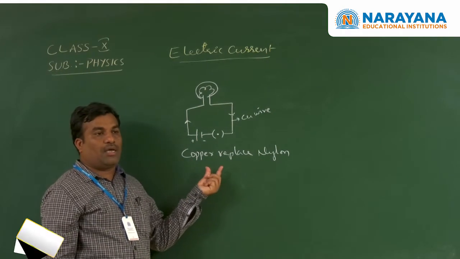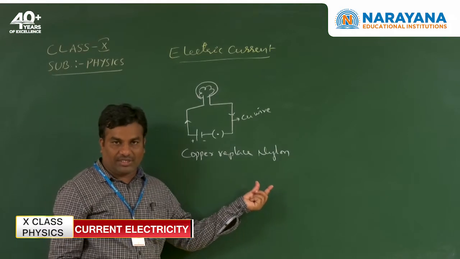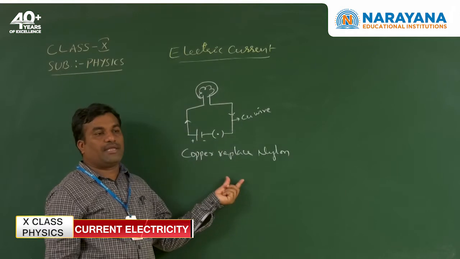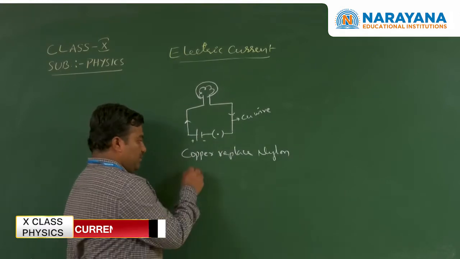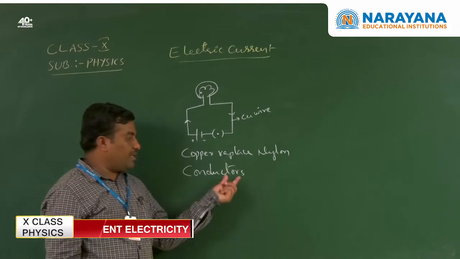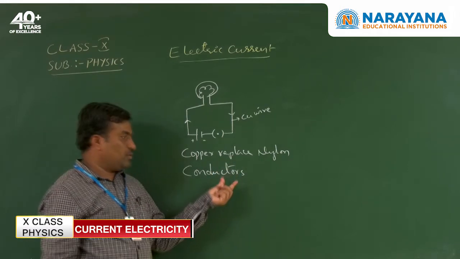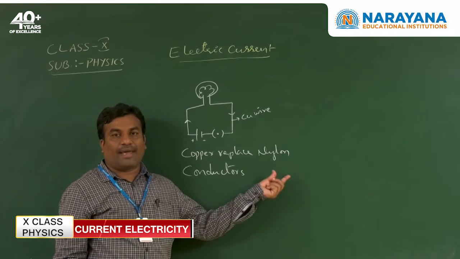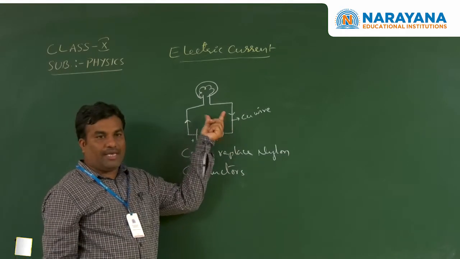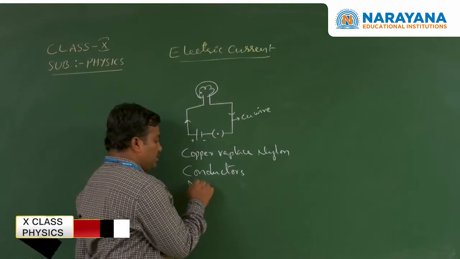The material which transfers energy from battery to bulb is called a conductor. The material which cannot transfer energy from battery to bulb is called a non-conductor.